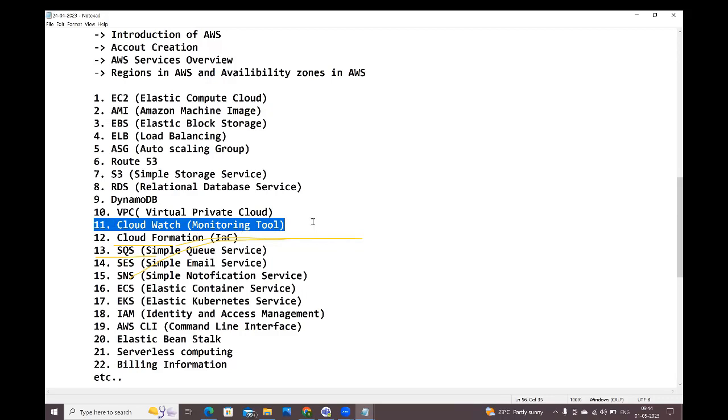For this CloudWatch, we need to set an alarm, and for that alarm we need to set a trigger point. See, guys, every morning at 6 o'clock we need to wake up. For that we set an alarm and one trigger point: 6 a.m. is the trigger point when the alarm should trigger.